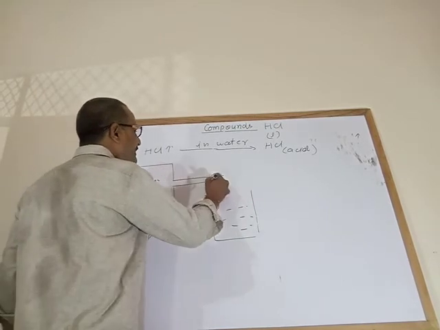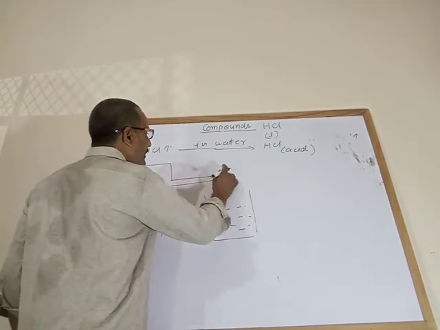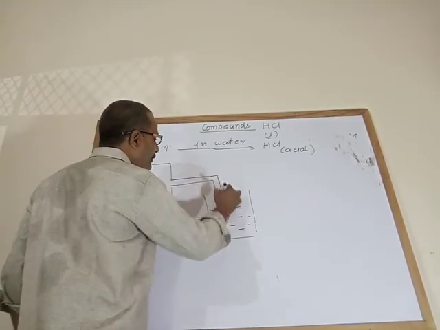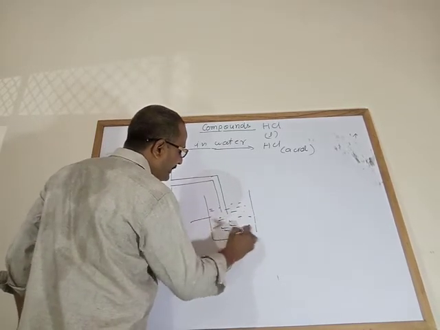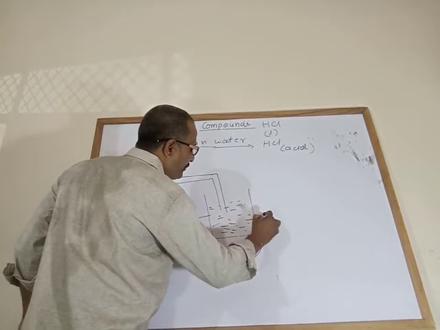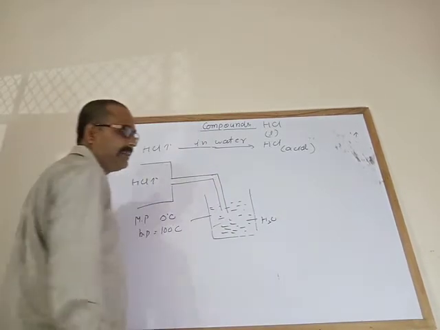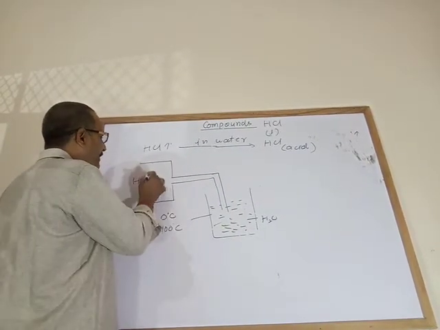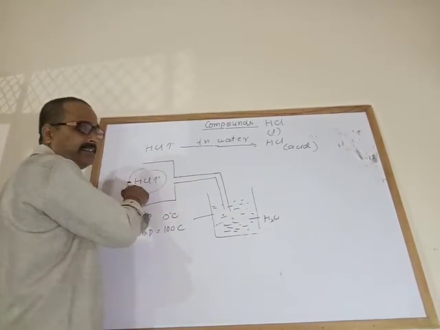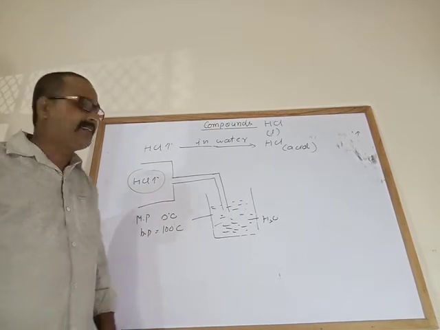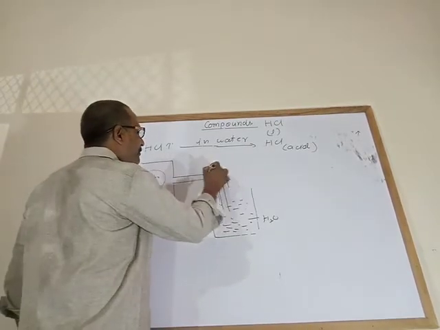When you dissolve this hydrogen chloride gas directly in the water, it creates a vacuum, because hydrogen chloride gas is highly soluble in water.